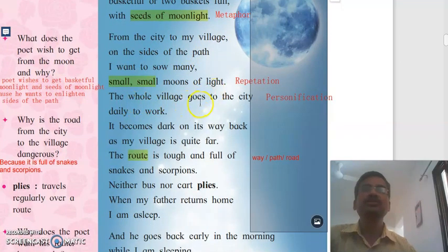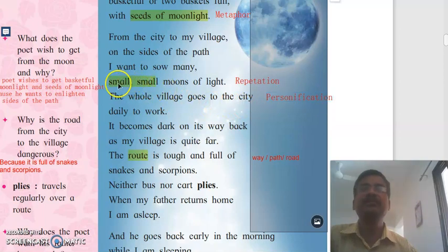The whole village goes to the city. The whole village means not the village, because village is a non-living thing. The whole village means the people who live in the village, they go to the city. Here the non-living thing behaves like a living thing. That's why the figure of speech is personification.